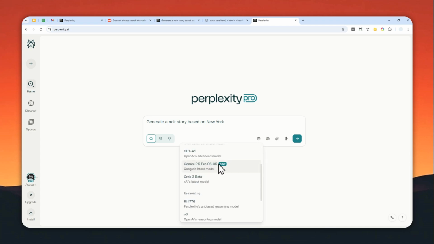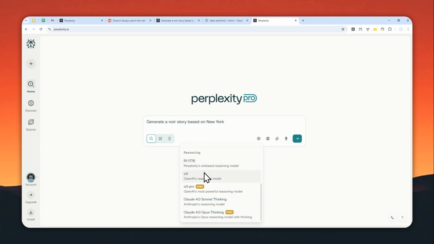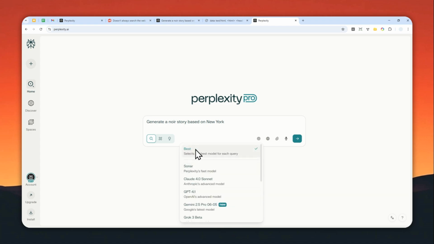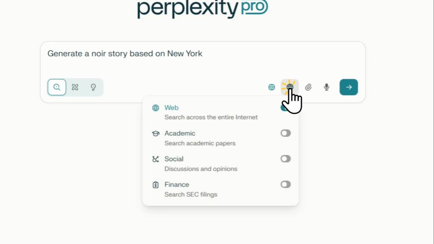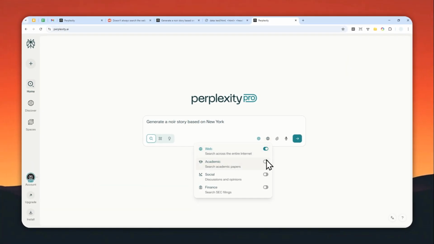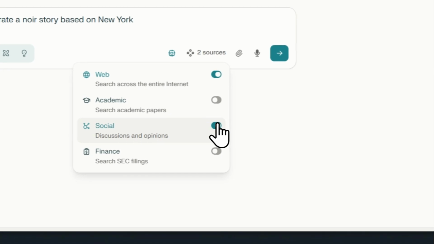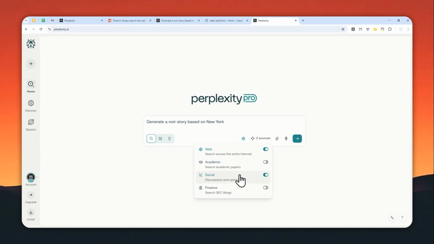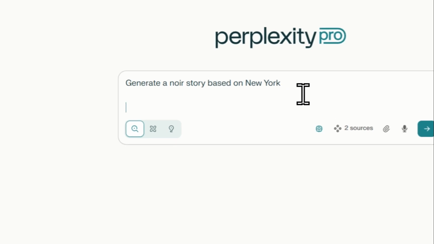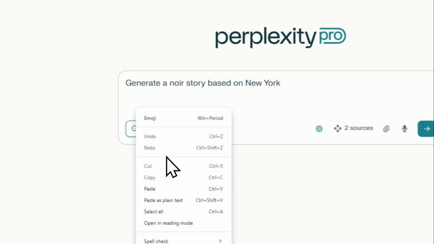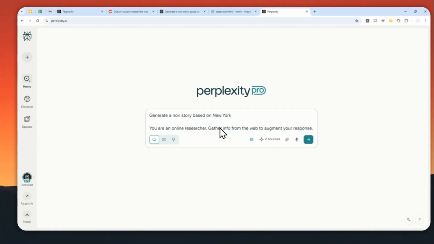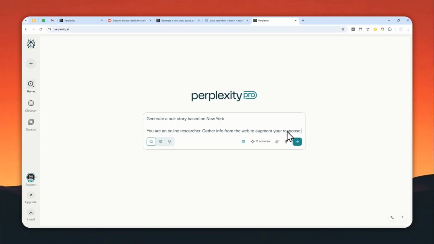It could be Sonar, GPT, Claude, Gemini, O3, or R1, and many others, but do not use this option. So I'm gonna go with GPT 4.1. And after that, make sure that the web access is enabled, and I'd like to add social because it will open the possibility of reading content from social media posts and forums, which always will make the content more unique. And after that, I would like to add an extra instruction after my query. The instruction looks like this: you are an online researcher, gather info from the web to augment your response. So that's the simple instruction that I would like to add.